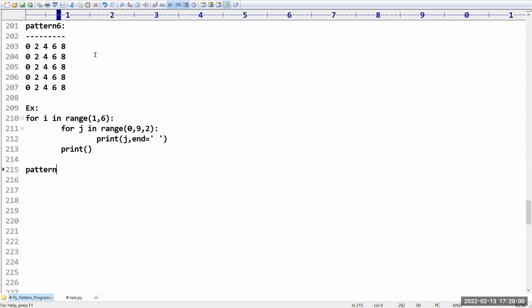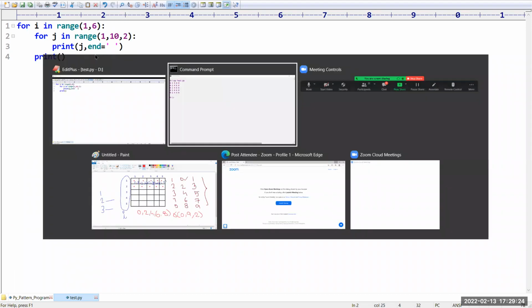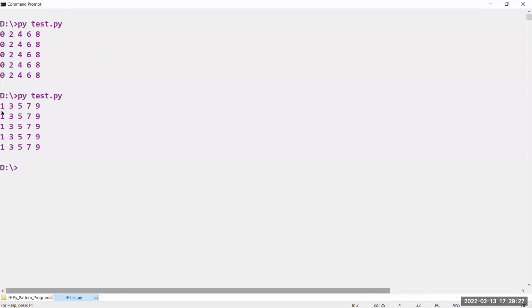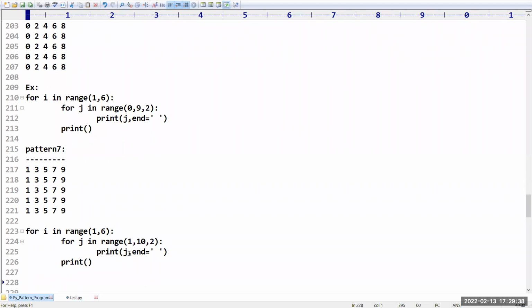Pattern number 7. Of course, same pattern. In the place of columns, I want to print odd values: 1357, 13579, 13579, like this 5 times I want. So how to do that? Same scenario. You have to replace the beginning value with 1 and the ending value with 10. Then the difference is as usual. Now you can see 13579, 13579, 13579, like this we are getting. This is nothing but what we have about these patterns.